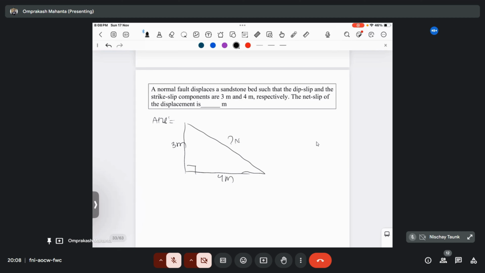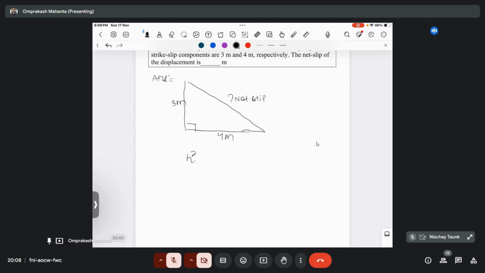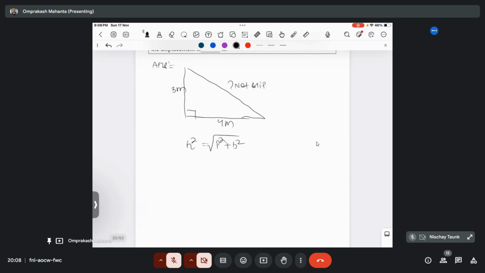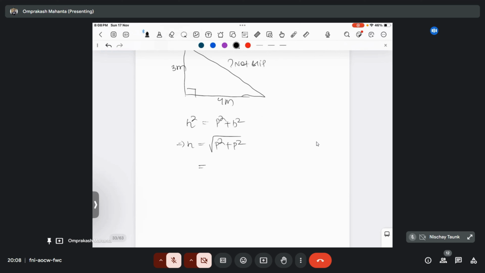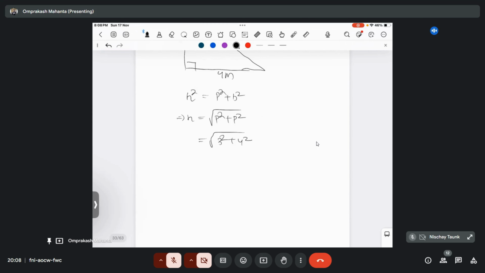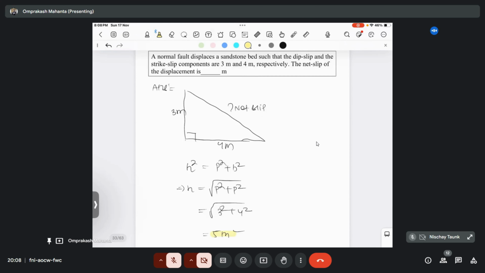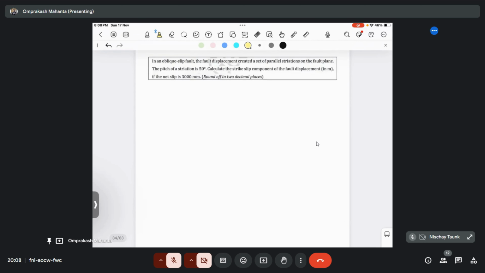We know that h square is p square plus b square, so h will be the square root of p square plus b square. This is the Pythagoras theorem. So 3 square plus 4 square, square root, and the answer will be 5 meter here. There is nothing difficult in this question. Let's move to the next one.